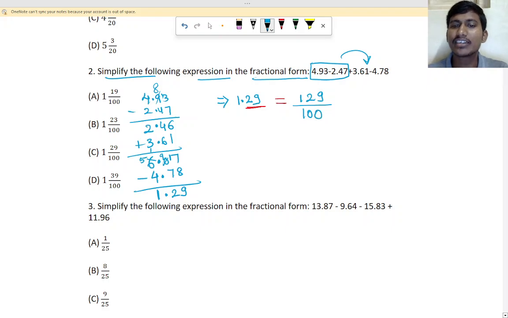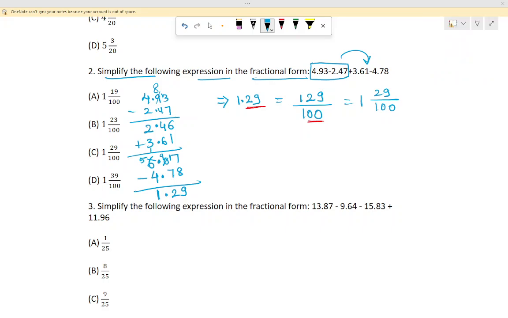We have to write 2 zeros in the denominator. Understand? So it will be 129 divided by 100. Right? So if you divide 129, it will be 1 and how much? 29 by 100 is the answer in the mixed fraction. Got it? Yes? Okay. Write it down.